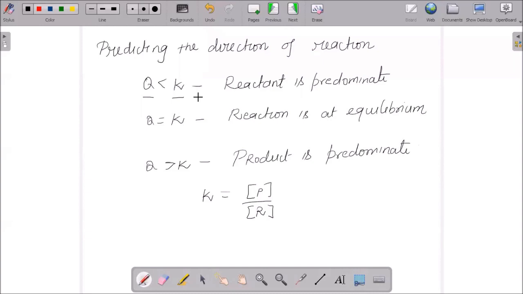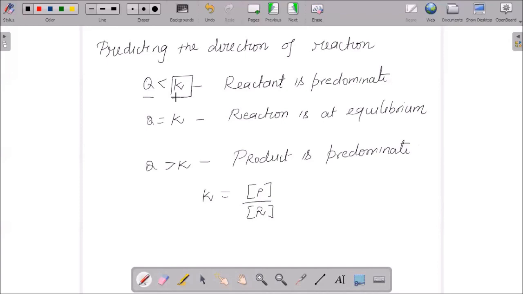K is a constant of a certain reaction when it is at equilibrium. When any reaction has reached equilibrium, we calculate a constant value, and that is termed K. And Q is a quotient of activities of the product and reactant at any stage of the reaction.